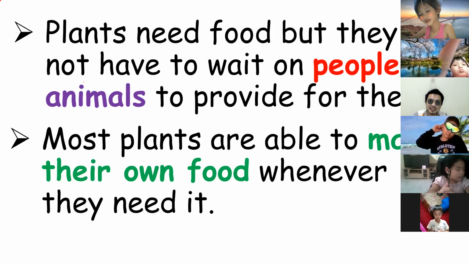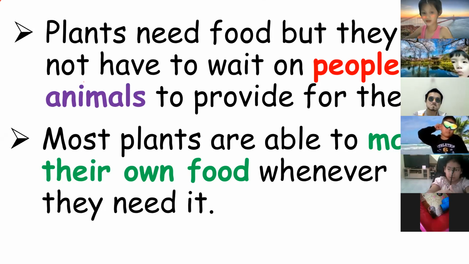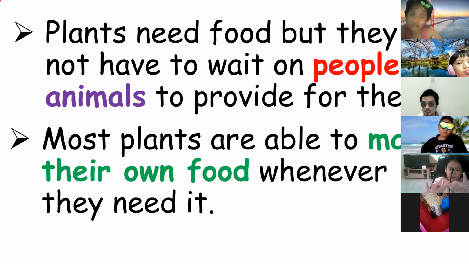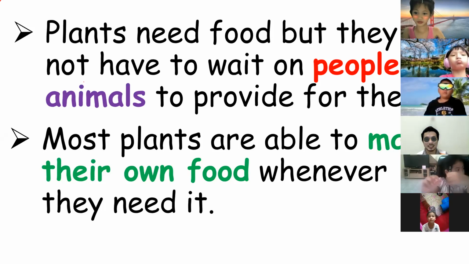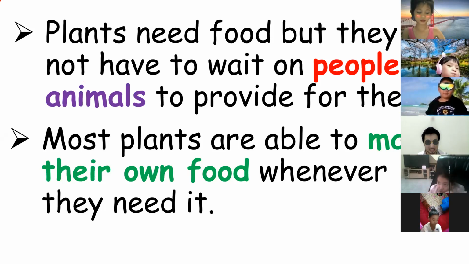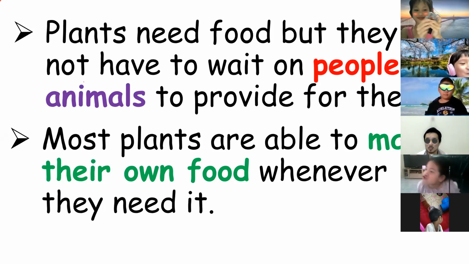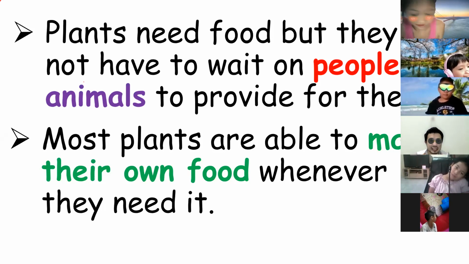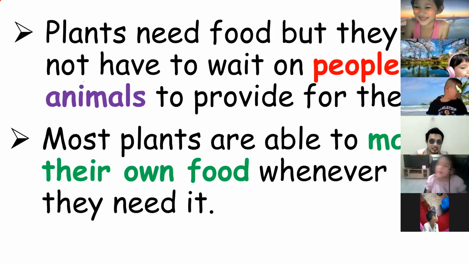But the thing here, the word make means that you can process your own food. For example, can you make rice? Can you make rice? You cannot make rice. Can you make chicken? You cannot make chicken, but you can cook chicken. Yes, you can cook chicken, you can cook rice, but you cannot make it. Plants are different. Yes, Sokjang.